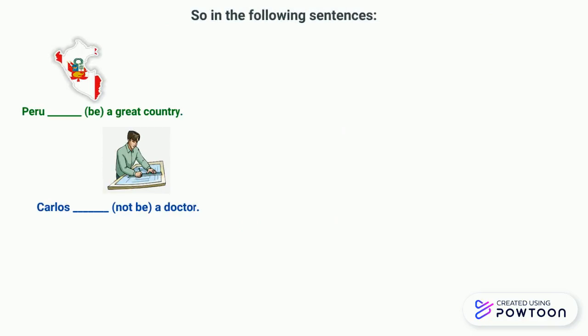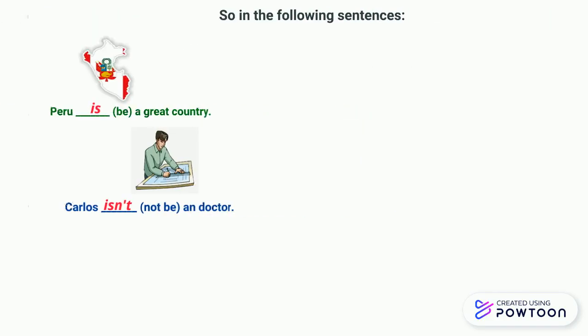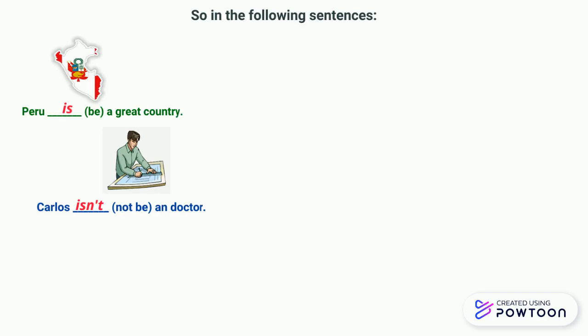Number one, it says Peru, the verb is be, a great country. What would be the answer? Peru is a great country. The next one, Carlos isn't, very good, isn't a doctor. What about the other? Jesus, the verb is play every day. Jesus is he, so you say plays, very good.